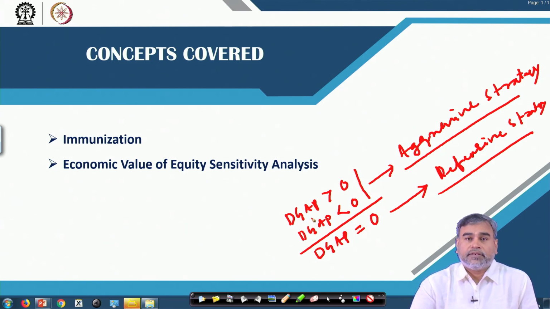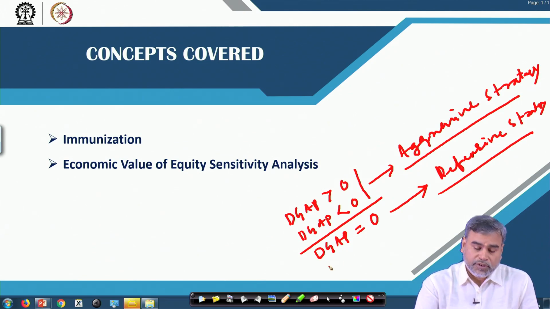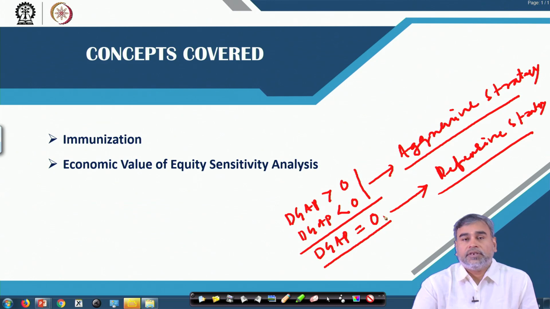So, most banks go for immunizing their portfolio from interest rate fluctuations in the market. If they want to immunize the portfolio, what is the basic objective? The basic objective is to make the duration gap 0.